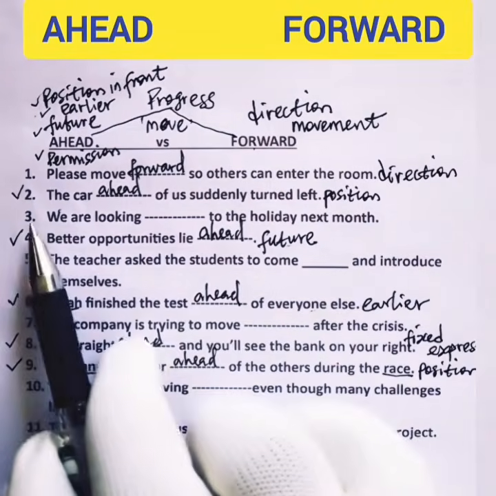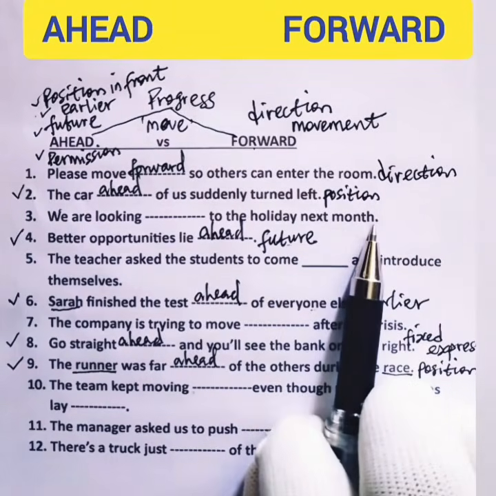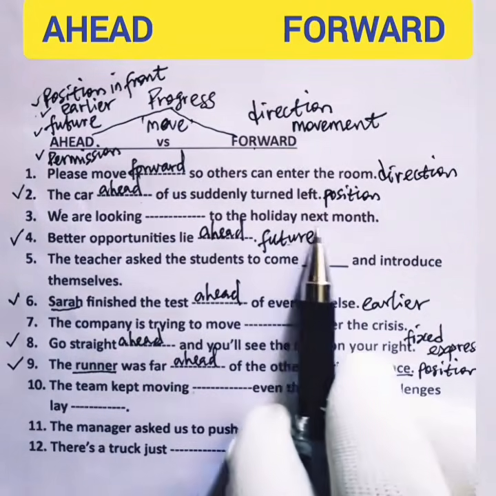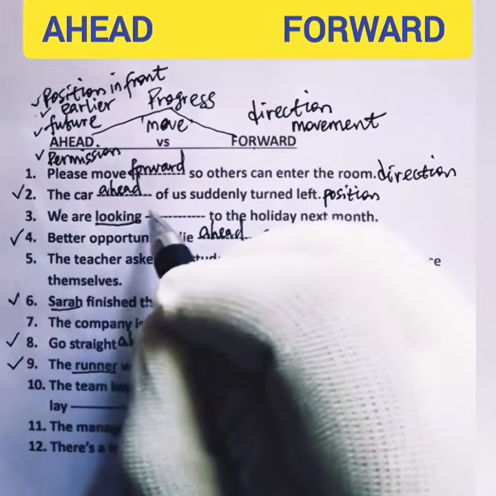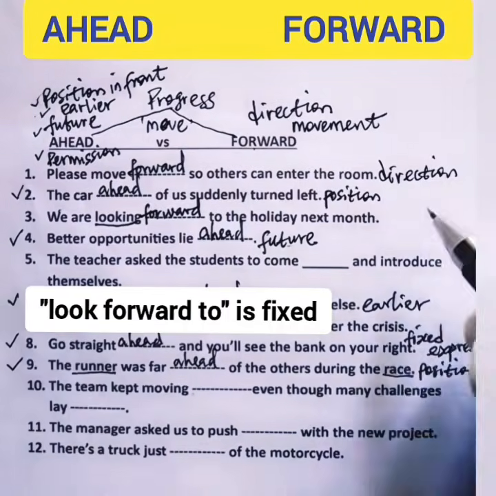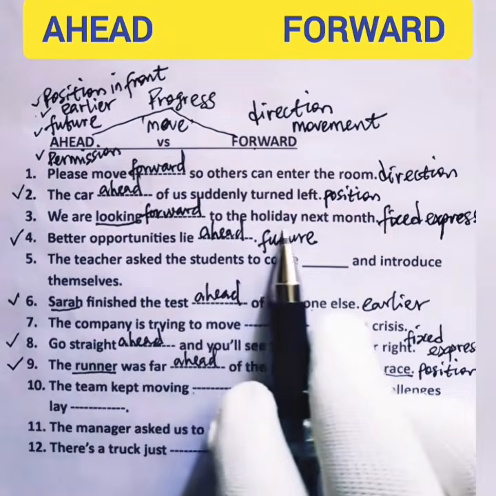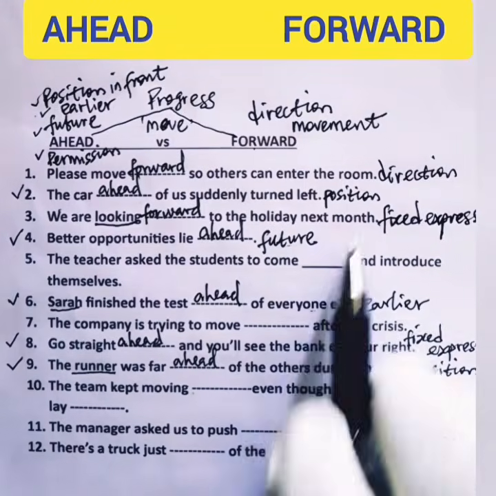Next is question 3. We are looking blank to the holiday next month. Here we have a fixed expression. We are looking forward to the holiday next month.